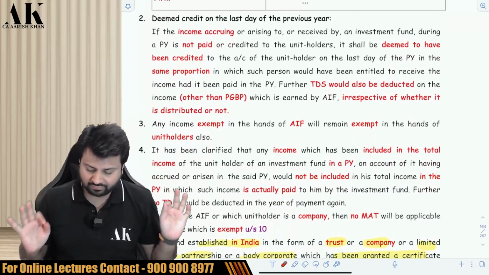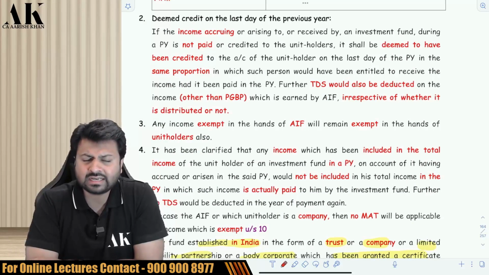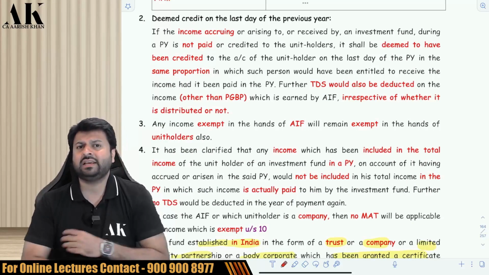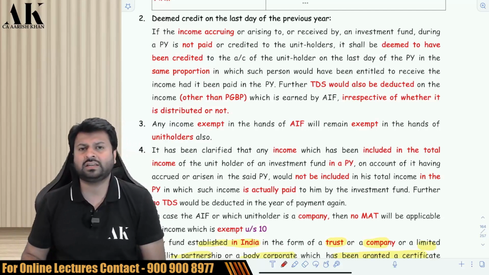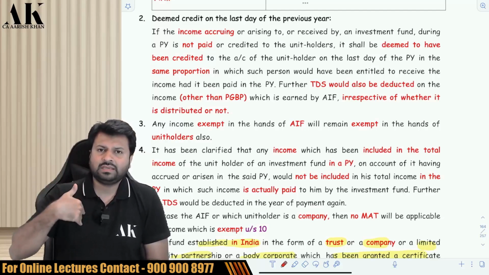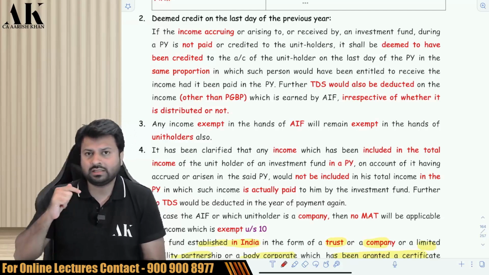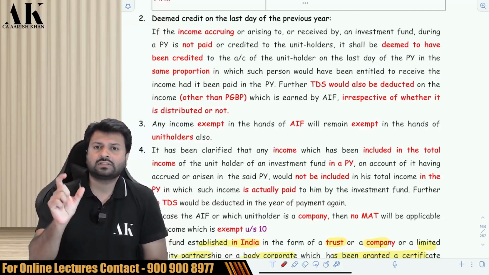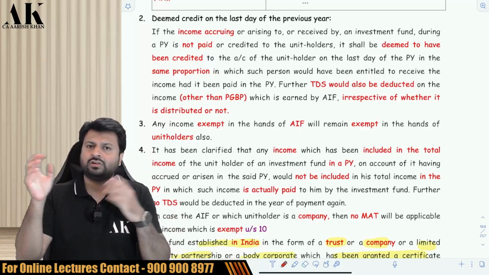Now listen carefully to what I am trying to say. This is a very important point. Suppose AIF has earned approximately say 1,000 rupees of PGBP and 1,000 rupees of other incomes. So PGBP is taxable in the hands of AIF, exempt in the hands of investors. So no TDS on PGBP. What about TDS on other income? Other income you have to deduct TDS. Now suppose out of 1,000 I distributed the entire 1,000. So I will deduct TDS on the entire 1,000.